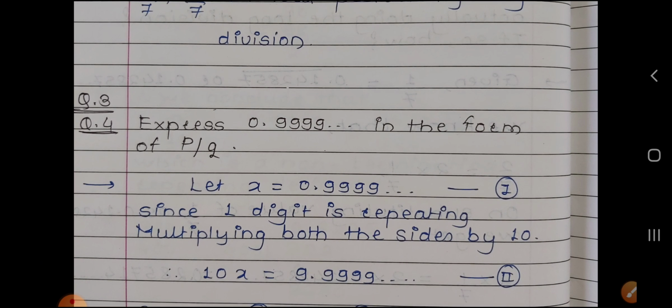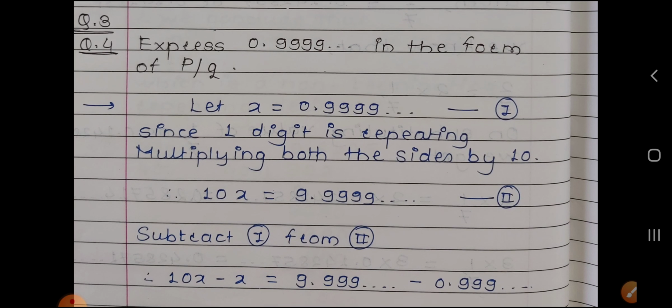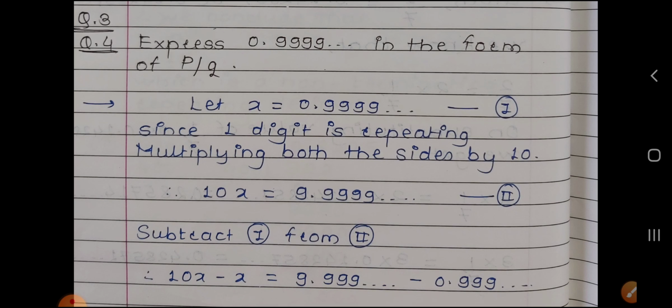Question number 3 we had also taken in the homework. Question number 4: express 0.9999 and so on in the form of P by Q. We know how to convert this number in the form of P by Q. So let x be equal to 0.9999 and so on. We consider this equation as number 1.